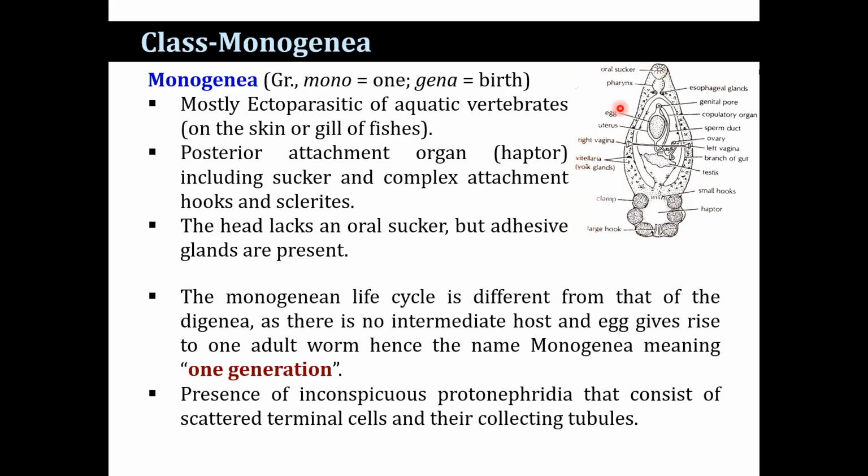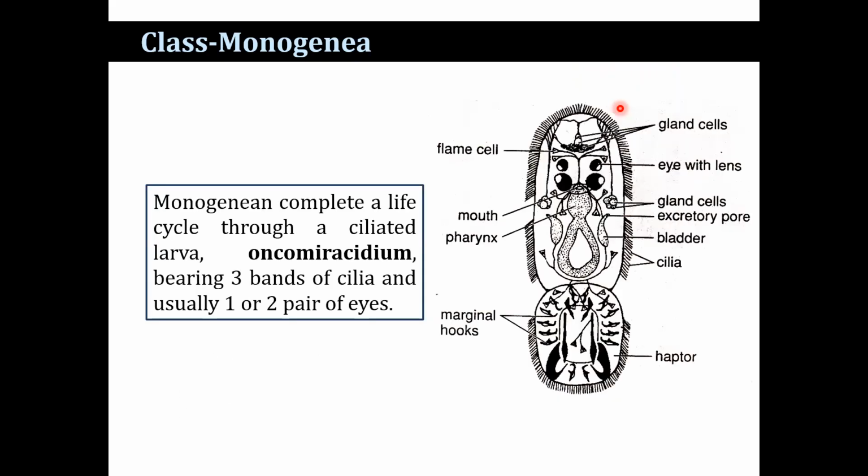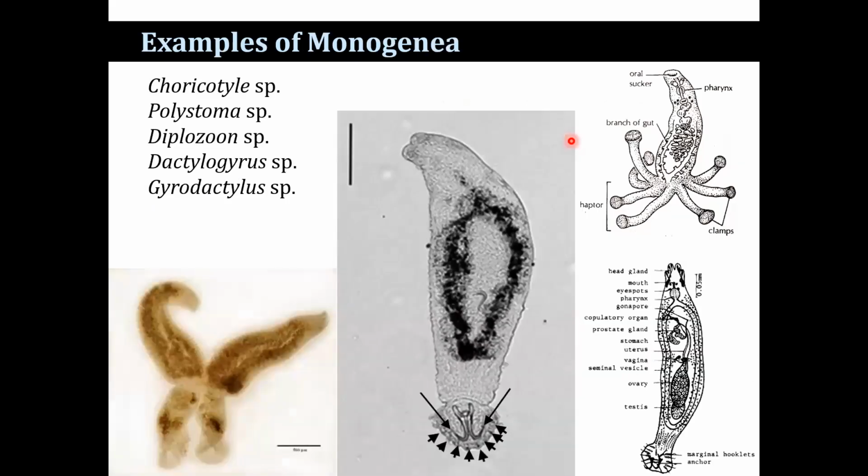The monogenean life cycle is different from the Digenea, as I have already mentioned, because the egg gives rise to one adult worm. There is no intermediate host. And there are inconspicuous protonephridia that consist of scattered terminal cells and their collecting tubules. Monogenea complete the life cycle through a ciliated larva. That larva is the Oncomiracidium larva, bearing three bands of cilia and usually one to two pairs of eyes. These are the examples.